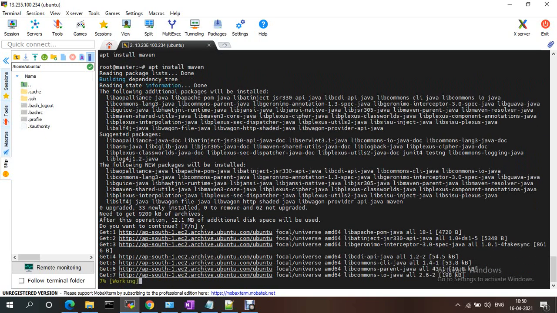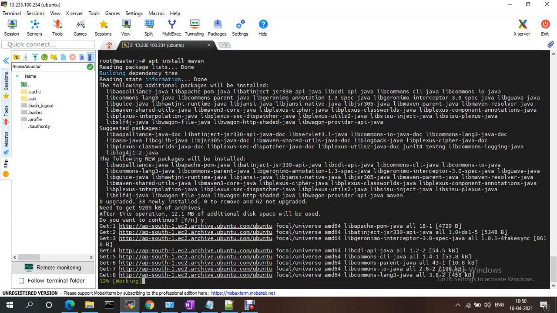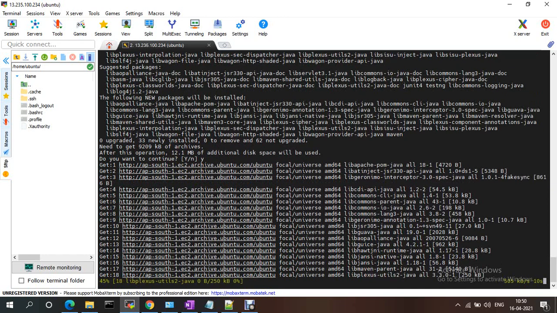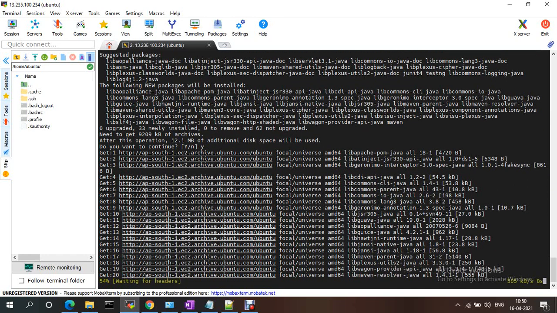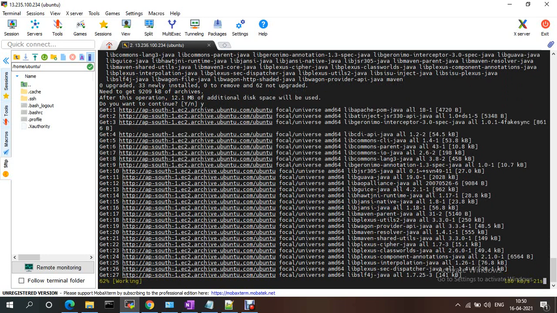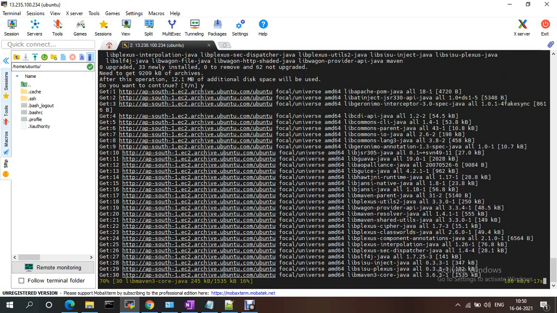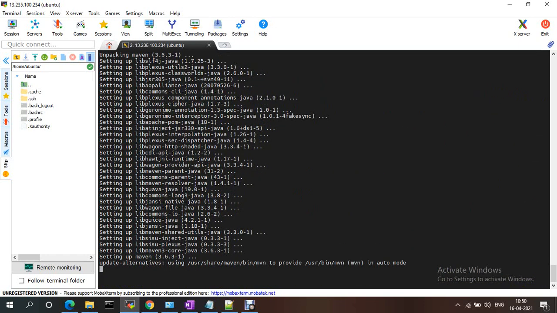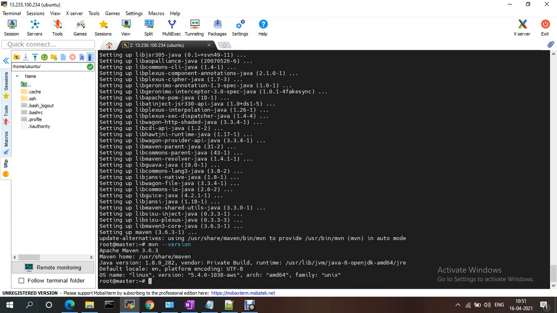So in this server we have installed some software. When you create an AMI on top of this machine, all the software should be available by default. So for that only I'm just installing a few software on this machine. So if you check mvn version, see, Maven is installed.